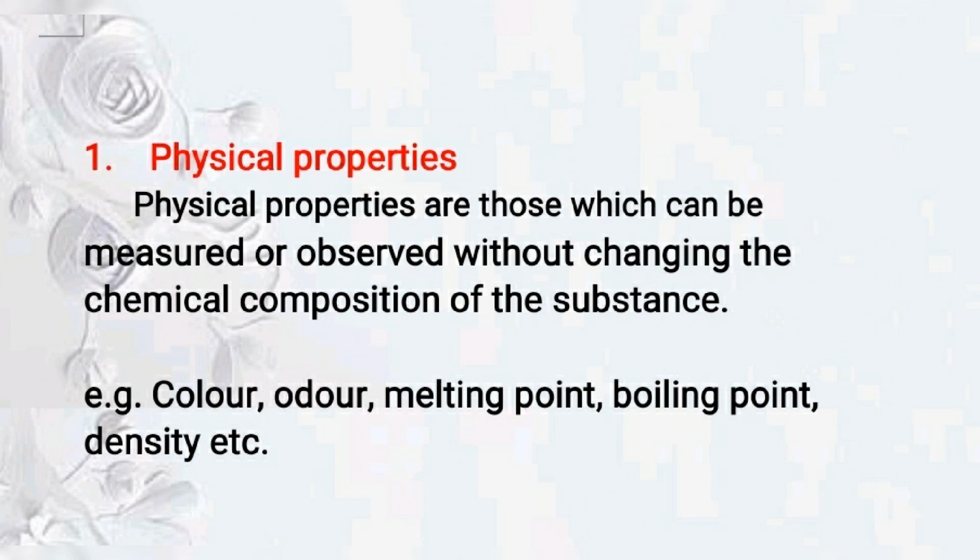Physical properties are those properties which can be measured or observed without changing the chemical composition of the substance. For example, color, odor, melting point, boiling point, density. These are physical properties because from the state of a substance we can identify its color, so there is no need to change its chemical composition.